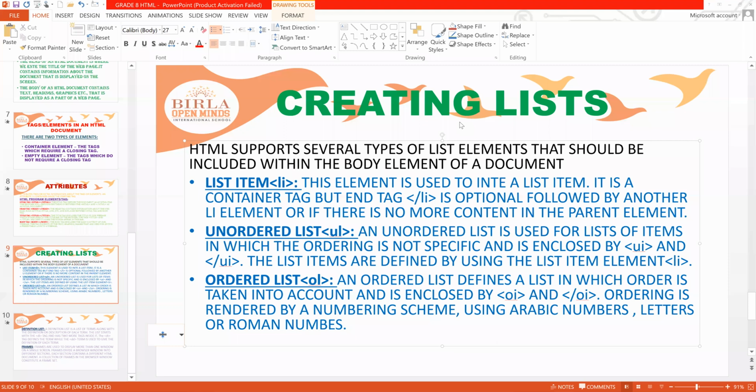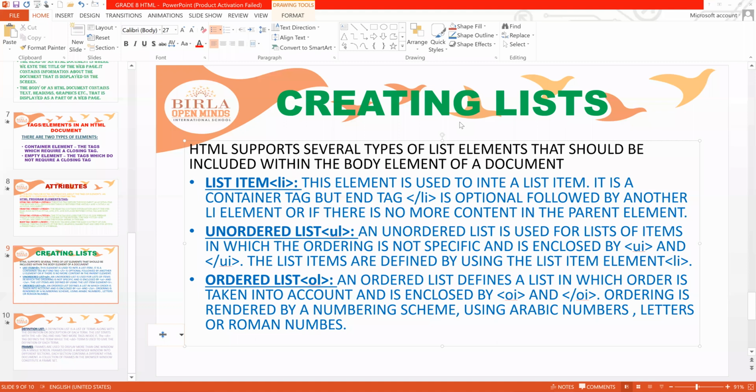Similarly, unordered list is used when the ordering is not compulsory, and ordered list is used when it is compulsory. If you want to write something in order, first comes this, then the second, in that case we use ordered list. If that is not compulsory, anything can come first or second, in those cases we use unordered list, right?